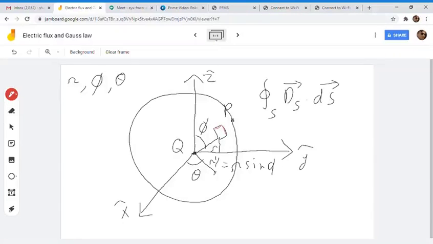We need to calculate this surface. It has two arcs, one in this direction and one in this direction.